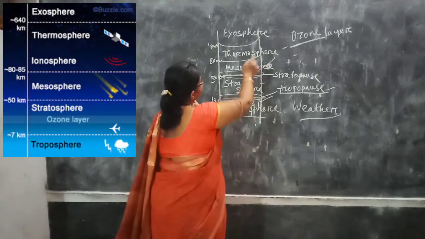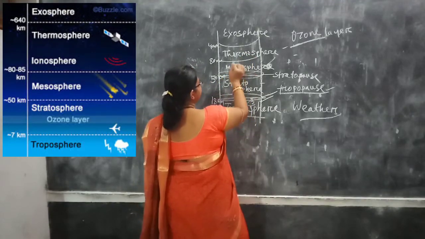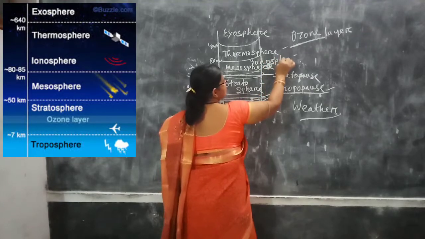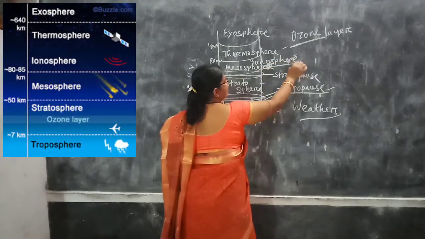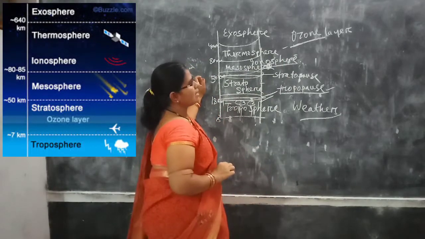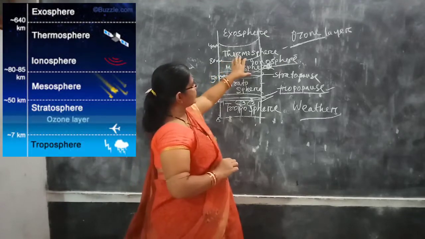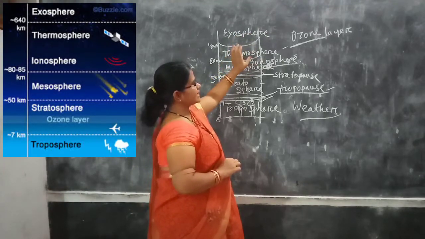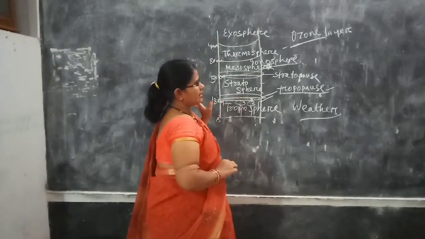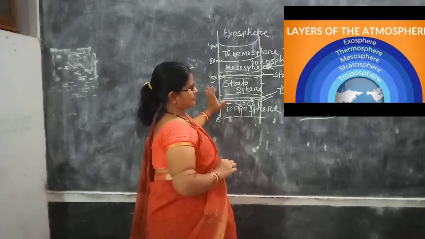About that, ionized particles are found here. You can call it the ionosphere. These ionized particles help in radio transmission and satellite works. In the thermosphere, when the meteoroids enter, they start burning, and beyond that is the exosphere. This is all about the layers of atmosphere.